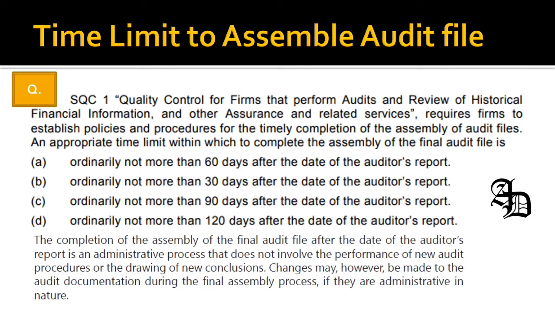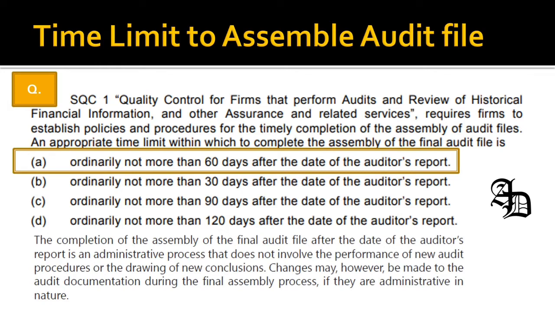After the audit report, you need to compile all the audit workings and audit documentation into a single audit file, and the ordinary time should not be more than 60 days after the date of the auditor's report. Changes can, however, be made in the audit documentation during the final assembly process. It is just an administrative process, so it does not involve performing new audit procedures or drawing new conclusions. We have already discussed this in the previous video.